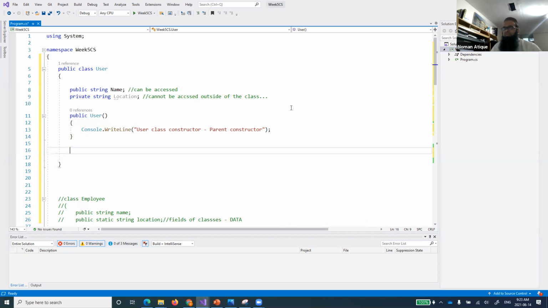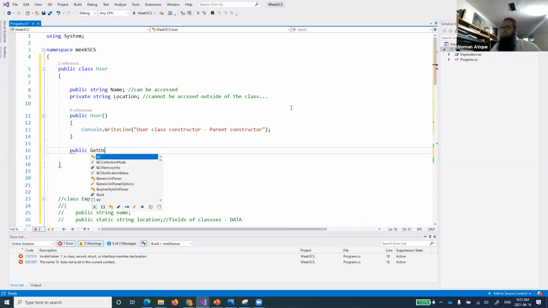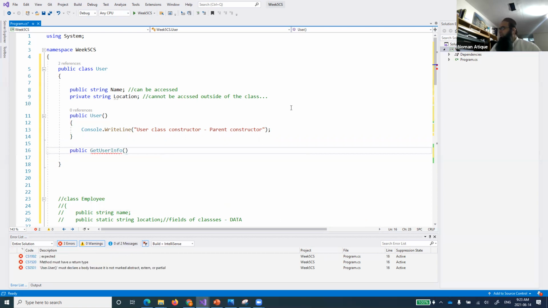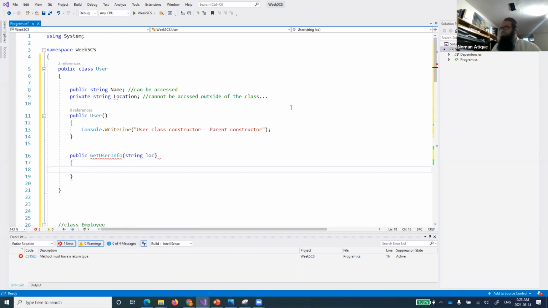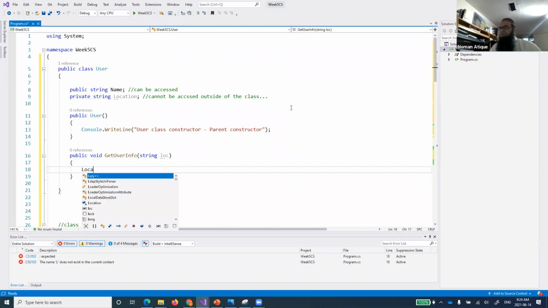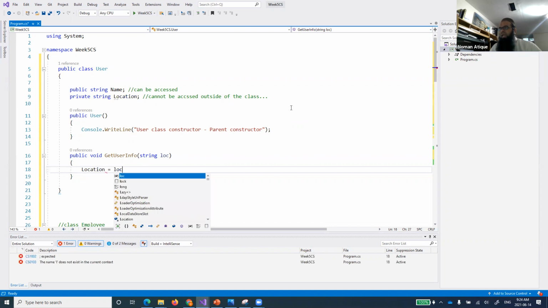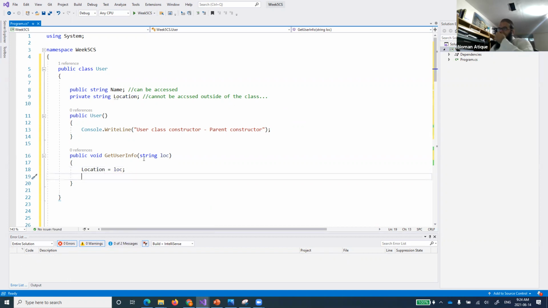So here in my example, I've just taken another function. Let's take that function, get user info, right? And by passing a string location. Okay, so you see a squiggly error. Why? Because if it is a method, you need to mention void, right? Remember that. And if it's a constructor, you do not do that, right? So you say location equal to LOC, the LOC which is coming over here. So this location will be accessible over here. You remember?